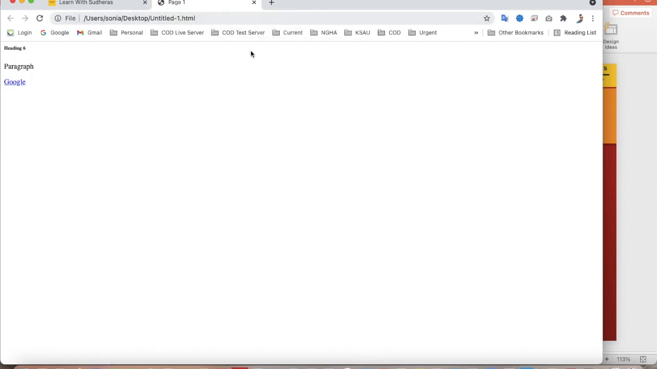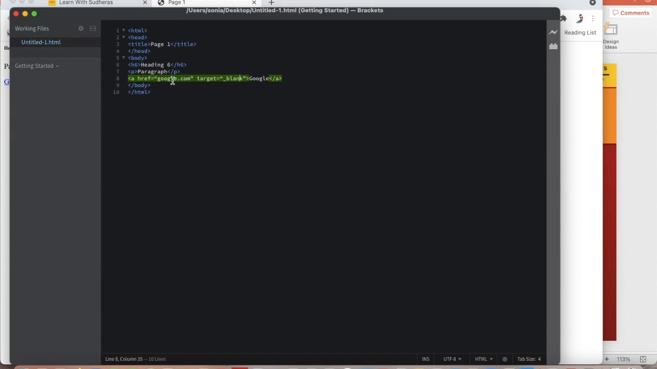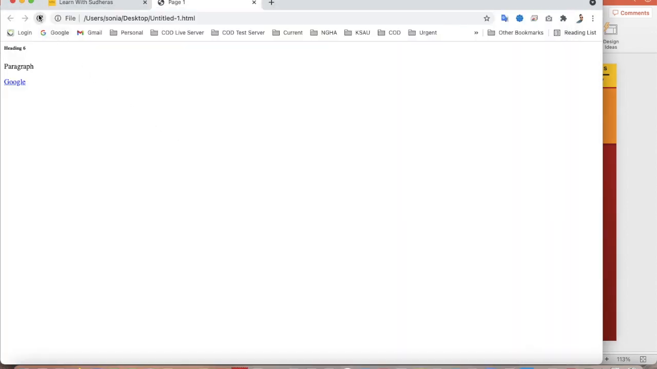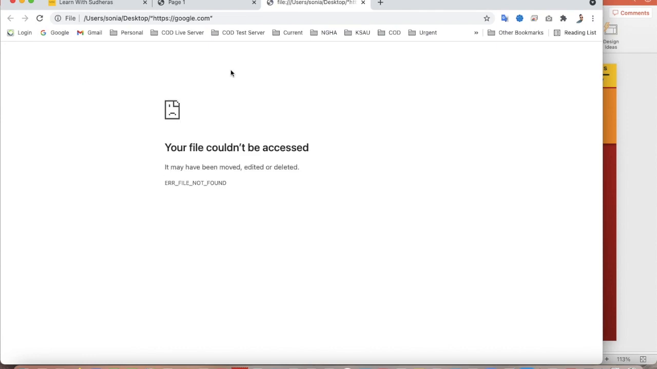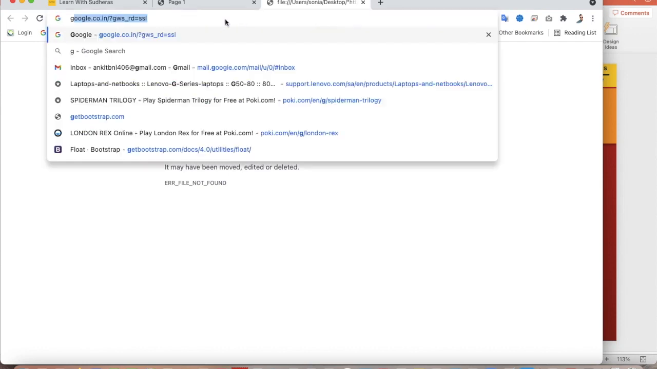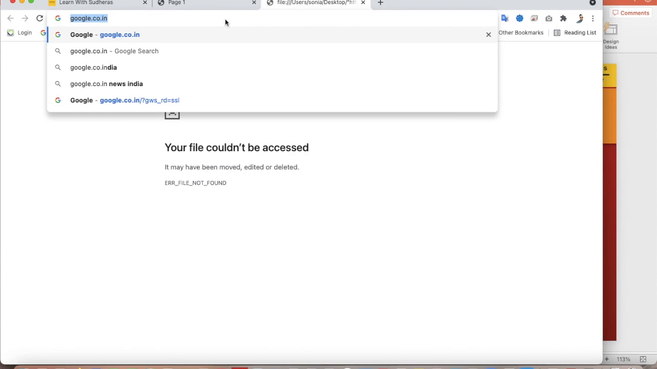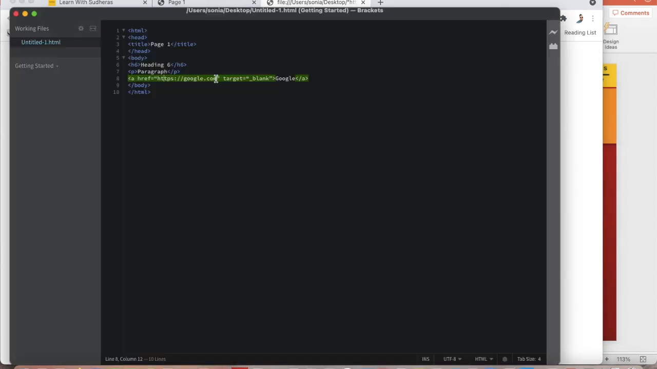It's not opening because it should have HTTPS. This is important, guys, because if you copy the whole website address, then it will work. I think my internet is fine. Let me open Google, copy the link, and put it here. This is important, guys.